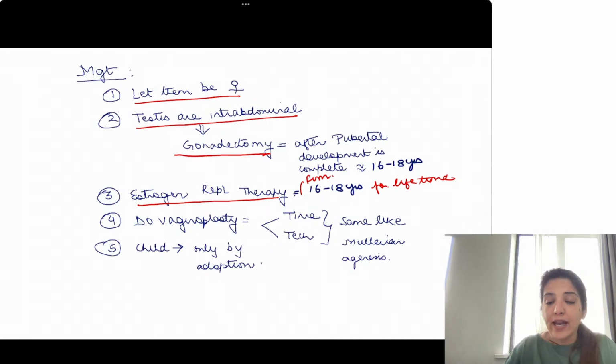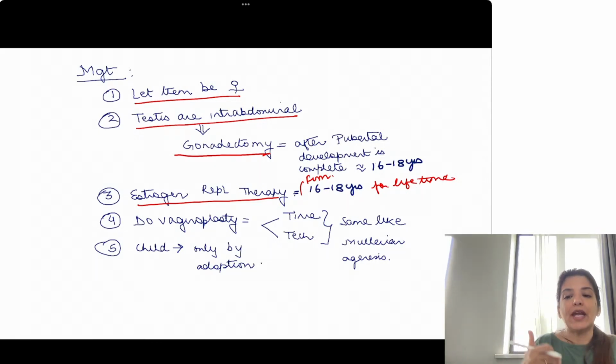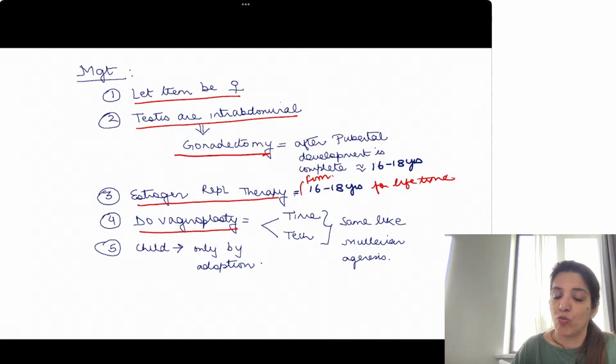Right? Then, can I make them menstruate? No, I cannot make them menstruate. But yes, I can make them capable of getting married by doing a vaginoplasty. So in patients of Mullerian agenesis, or like in patients of androgen insensitivity syndrome also, you have to do vaginoplasty.